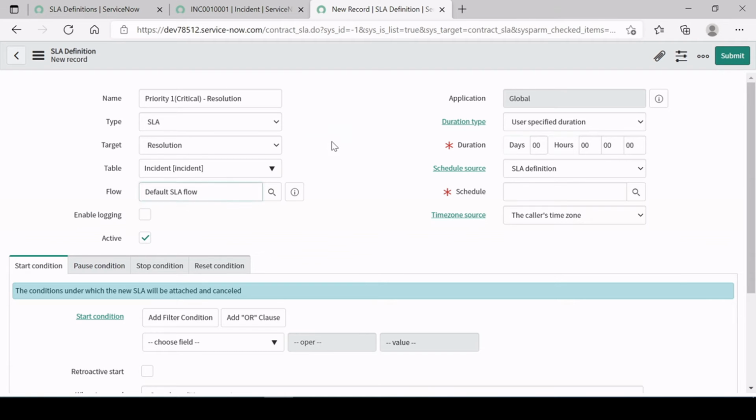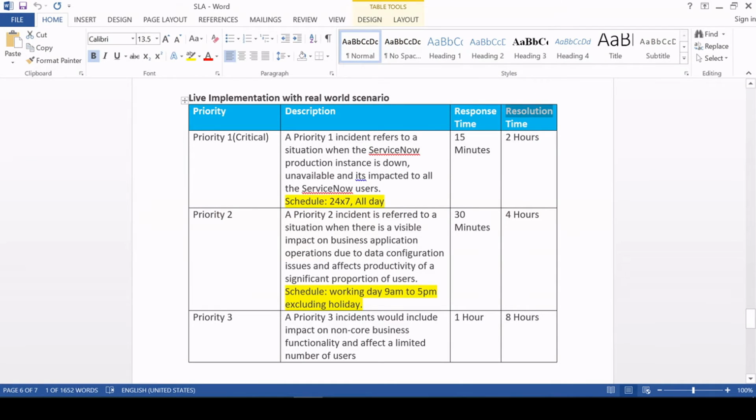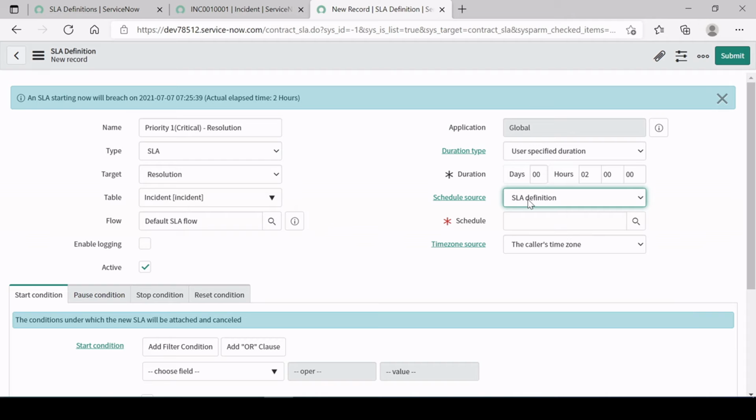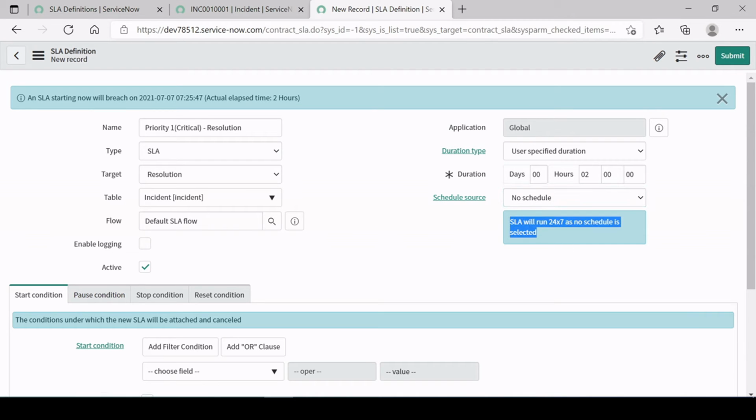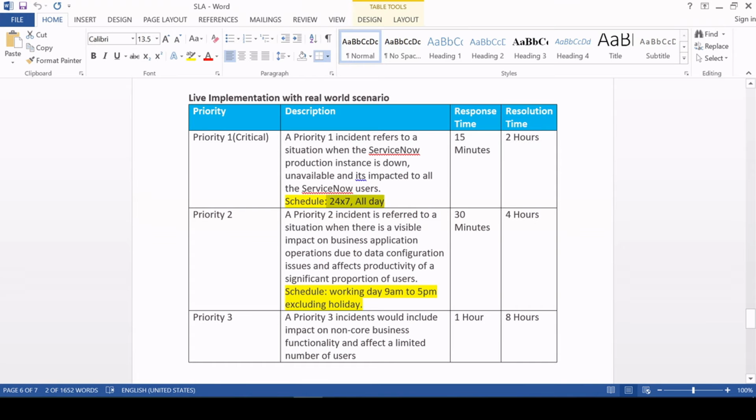We'll make a different video to show you how to work with the flow, how you can trigger a notification based on the SLA percentage. And here we have to give 2 hours as per the data, right? So as per the data, the resolution time is 2 hours, so I have given the 2 hours over here. In the SLA definition, let's check it as no schedule, because we want this to be resolved no matter what time it is. So these are the conditions which we have received from the client, right?